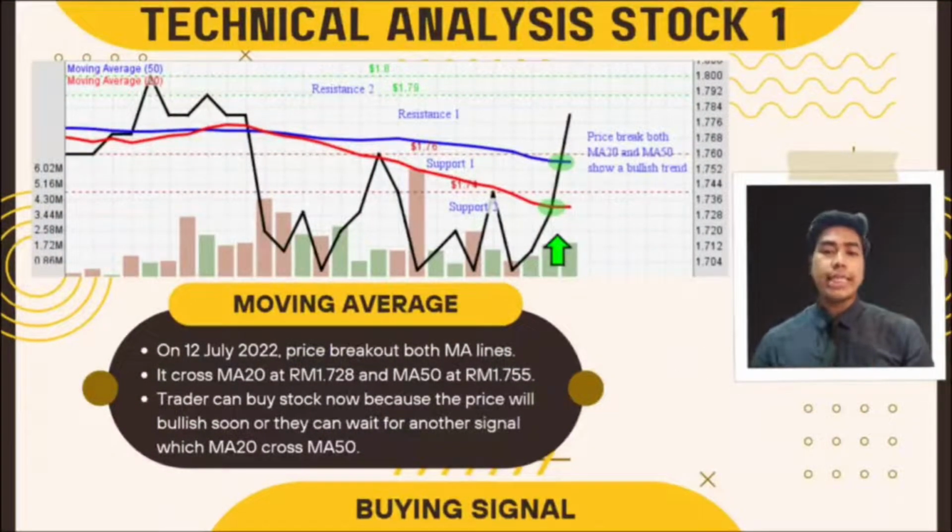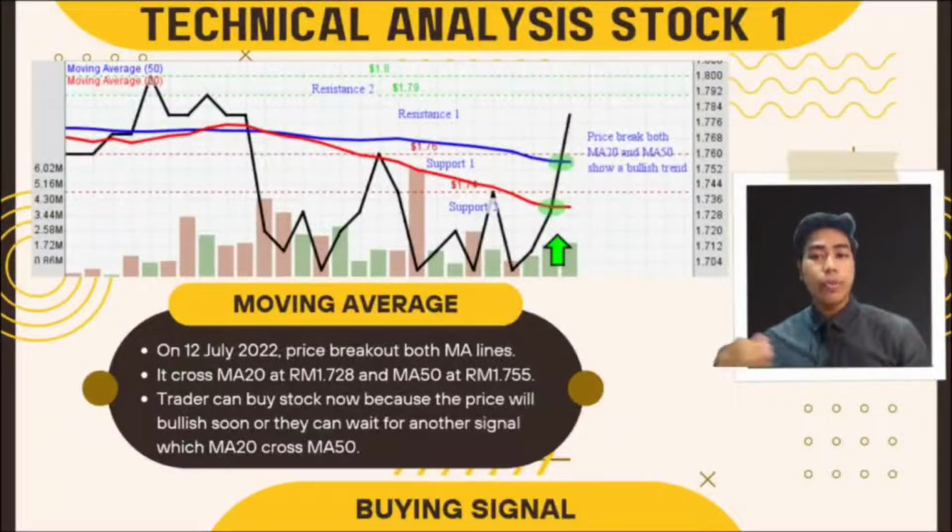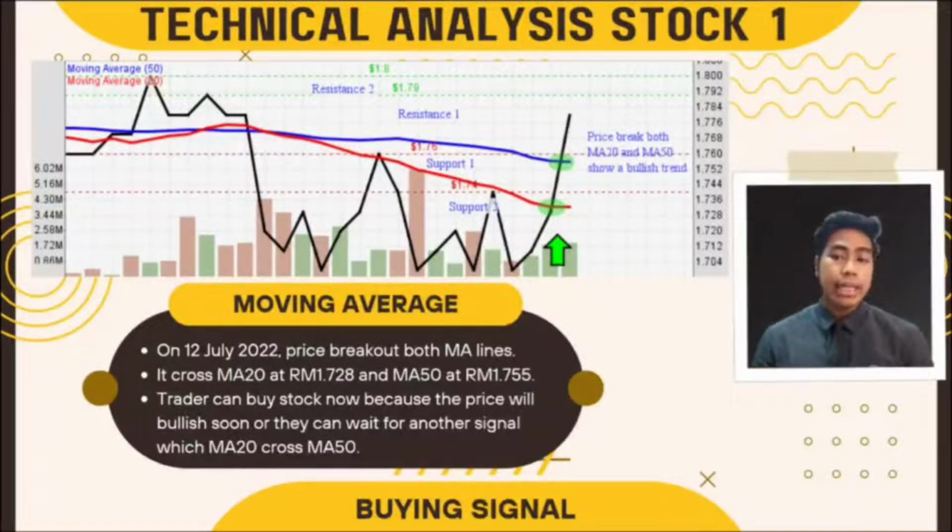Moving average 20 days and 50 days are chosen. On 12 July 2022, the price broke out of both moving average lines in a single day, where it crossed moving average 20 days at 1.72 ringgit and moving average 50 days at 1.75 ringgit. This situation shows the price will continue to increase in the future because the price broke from below.